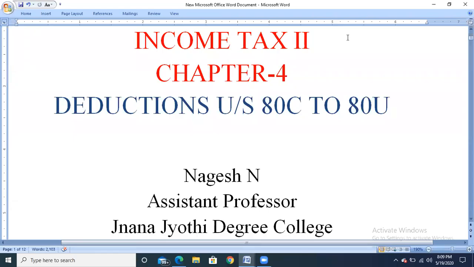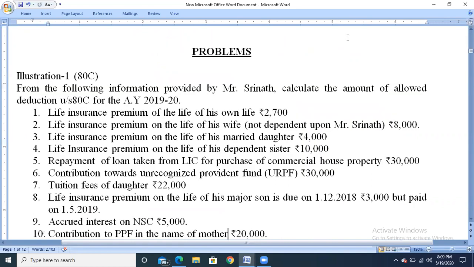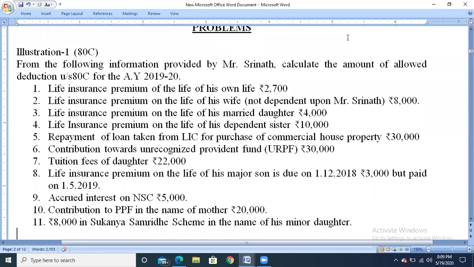Hello students. So let us move on to problems on the chapter 4 deductions under section 80C to 80U. So problem 1, from the following information provided by Mr. Srinath, assessee, calculate the amount of allowed deductions under section 80C for the assessment year 19-20. So they have asked to calculate the deduction amount under section 80C.